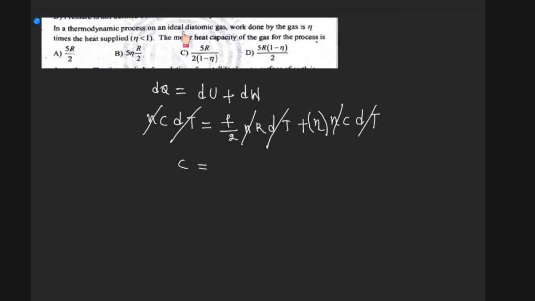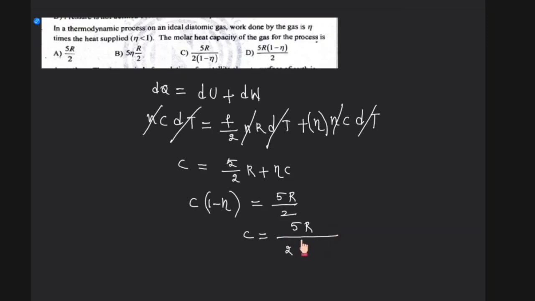So I have c equal to f by 2 R plus eta c. For the diatomic, the degrees of freedom is 5. Therefore you can write 5 by 2 into R plus eta into c. If you take c to the left side, you get c times 1 minus eta equal to 5R by 2. So therefore c equal to 5R by 2 into 1 minus eta. That is the answer for that question. Clear?